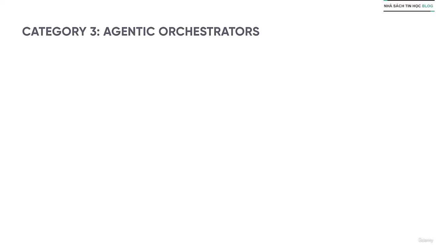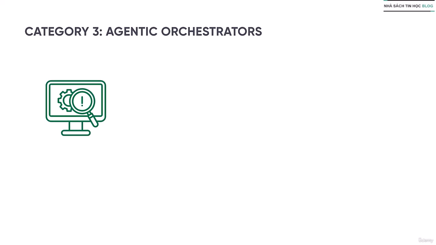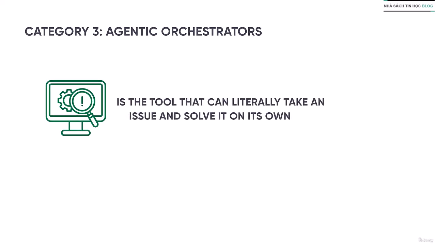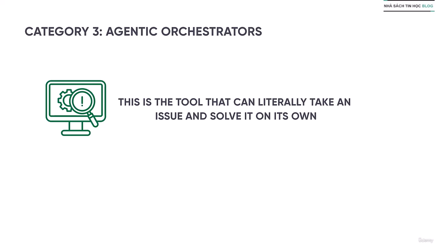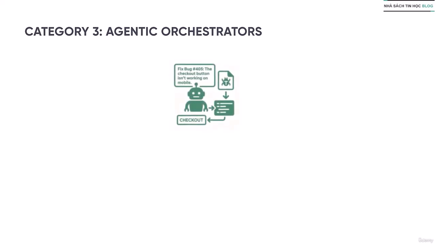Next one is agentic orchestrator. Okay, this next category is the true future. This is the tool that can literally take an issue and solve it on its own. How it works, you give this tool a high level objective like fix bug 405. The checkout button isn't working on mobile.